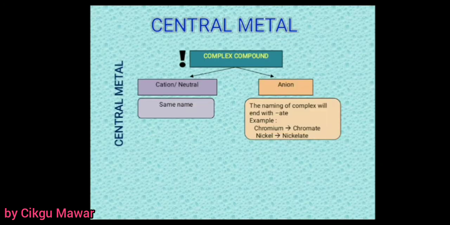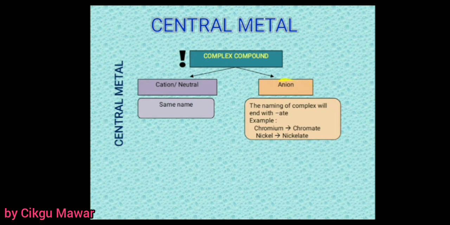In the nomenclature of complex compounds, the most important thing is to identify whether the complex is a cation, neutral, or anion. For the central metal, if the complex is a cation or neutral, the name of the central metal stays the same. For example, if the central metal is chromium, we use chromium in naming.